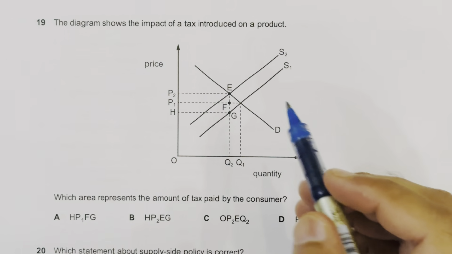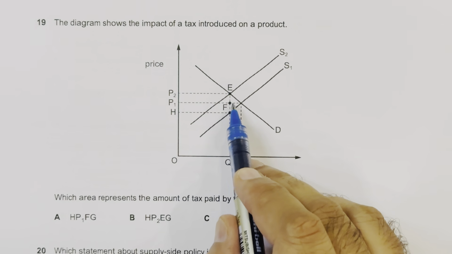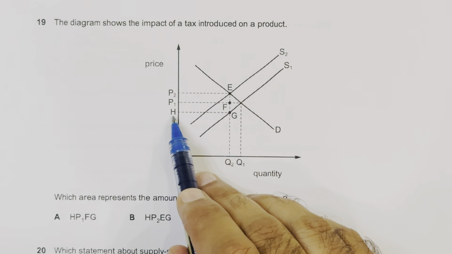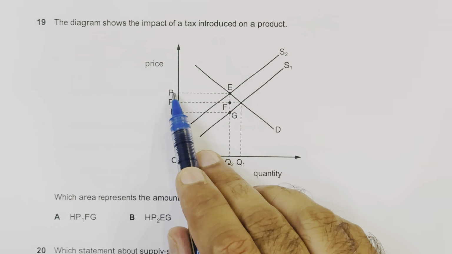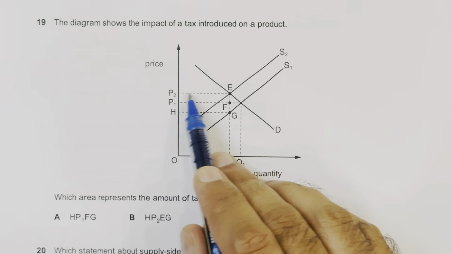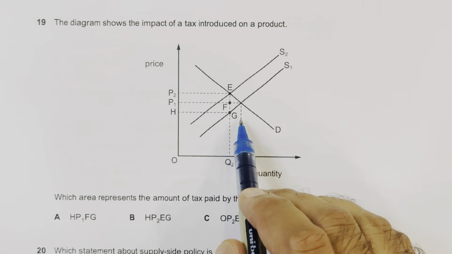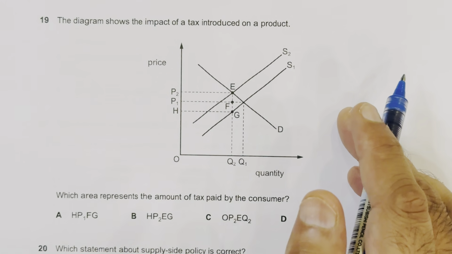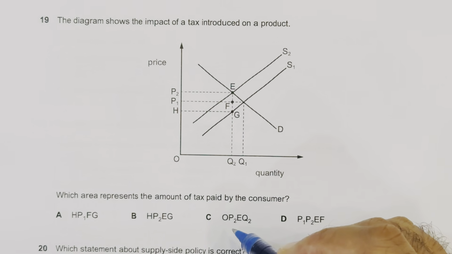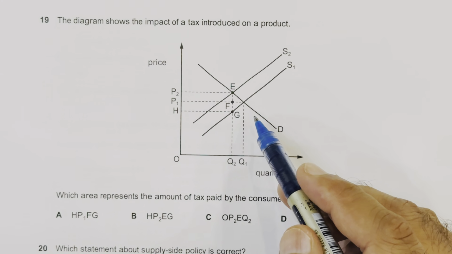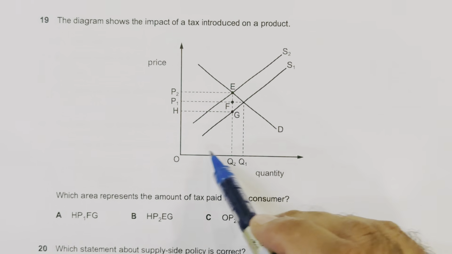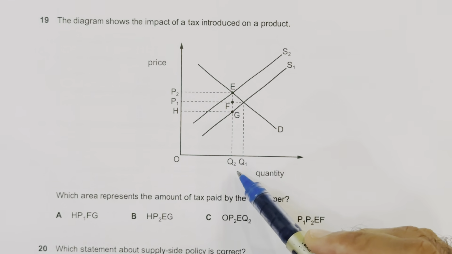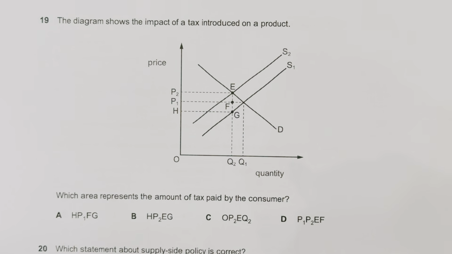HP1FG, so this one, no. HP2EG, again this is not the right choice. Option B, C, P2, E and Q2, no, this is again not the right one.